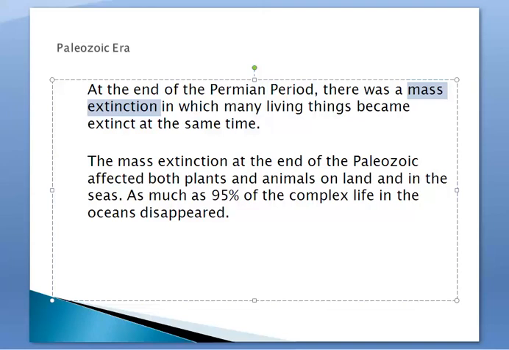And so the mass extinction at the end of the Paleozoic affected both plants and animals on land and in the seas, and as much as 95% of the complex life in the oceans disappeared. So there's one major event, or maybe it could have been multiple events that occurred at this time, and it caused 95% of the complex life in the ocean to disappear.